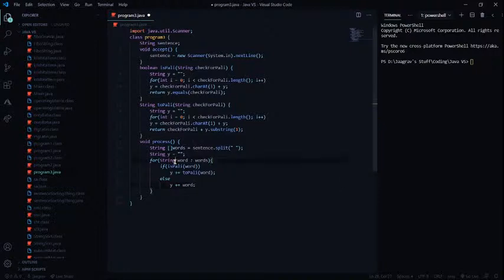I'm just checking over here, is it palindrome? If it is palindrome, then make it palindrome and attach it to the sentence, and if it is not, then just attach the word. And also I want a nice space over here, because I like spaces, right? Who doesn't? And now I'll finally be having my public static void main.